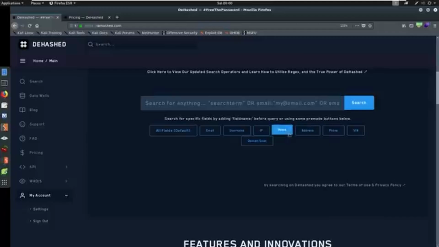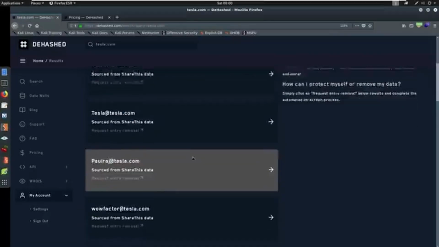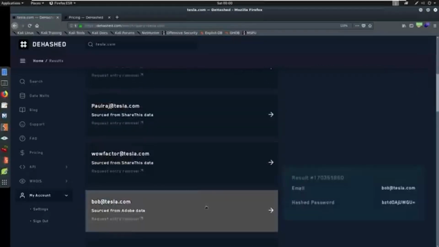So you can put your name in here. I mean, if you want to search on here, I think it's great. You can come through here and just search for your name. Let's go back. Let's search Tesla again. I saw a hash in there. The Adobe hashes are kind of interesting. They're not the easiest to pick up, but let's see. Let's find this Adobe hash.